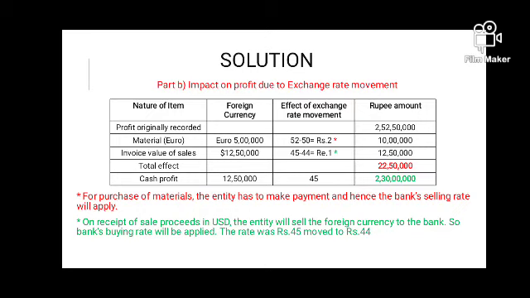So out of 2 crore 52 lakh 50,000, the company has a loss of 22 lakh 50,000 because of foreign fluctuations. So the net cash which the company will be receiving in hand is 2 crore 30 lakh. Though the accounting profit of the company shows 2 crore 52 lakh 50,000, because of foreign exchange fluctuation the company has a loss of 22 lakh 50,000, and so it will be deducted.